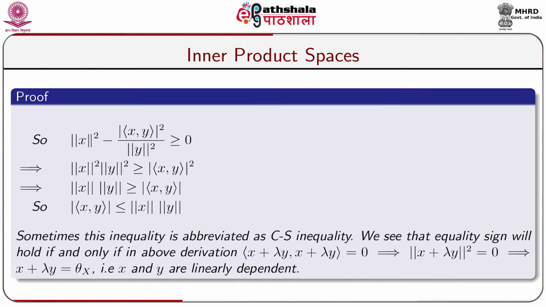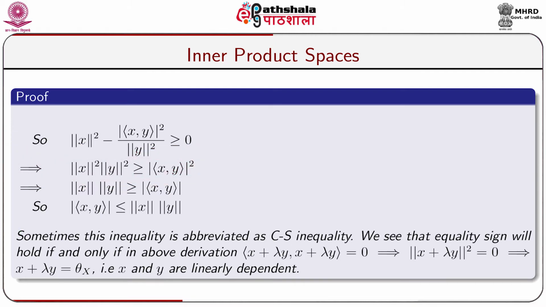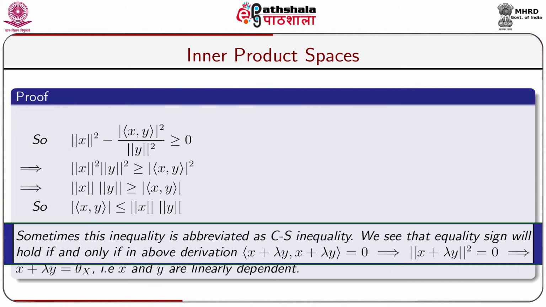So, norm of x whole square minus modulus of inner product x comma y whole square divided by norm of y square equals 0. This implies that norm of x square into norm of y square equals modulus of inner product x comma y whole square. So, norm of x into norm of y equals modulus of inner product x comma y. So, modulus of inner product x comma y is less than or equal to norm x into norm of y. So, the Cauchy-Schwarz inequality is established. Sometimes this inequality is abbreviated as CS inequality.